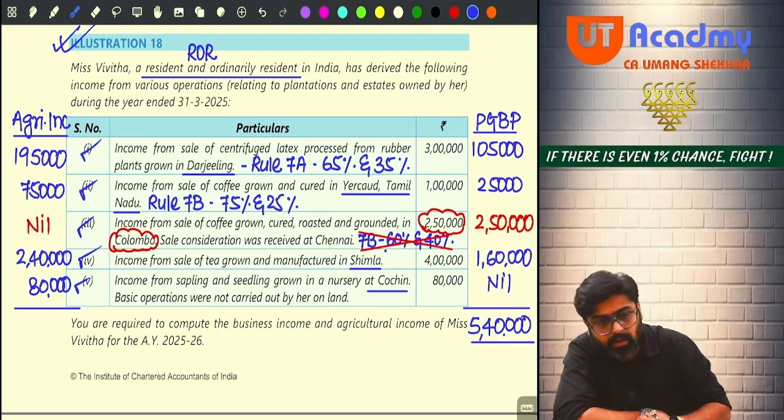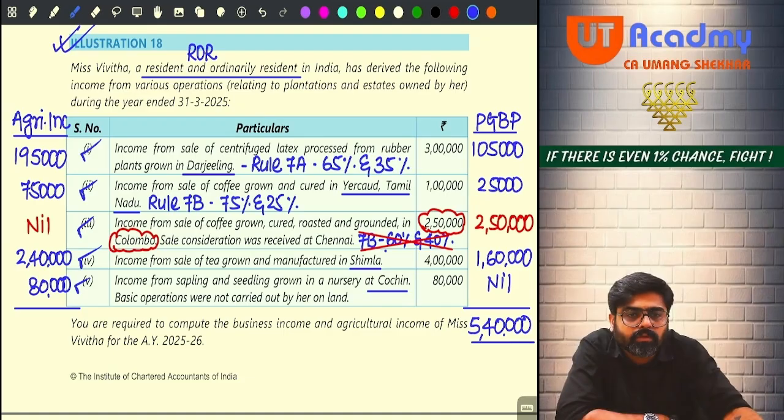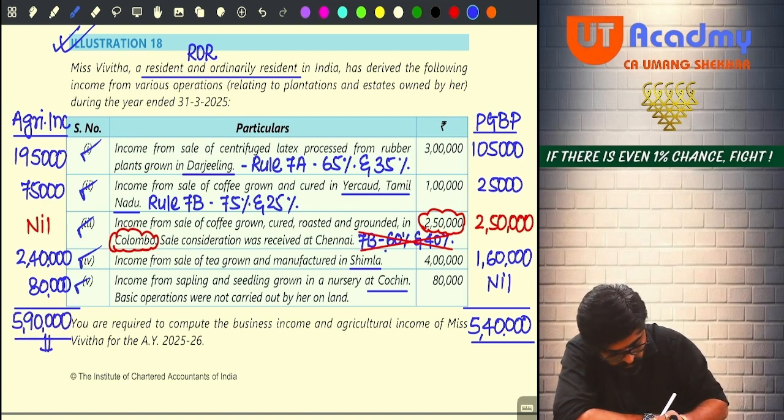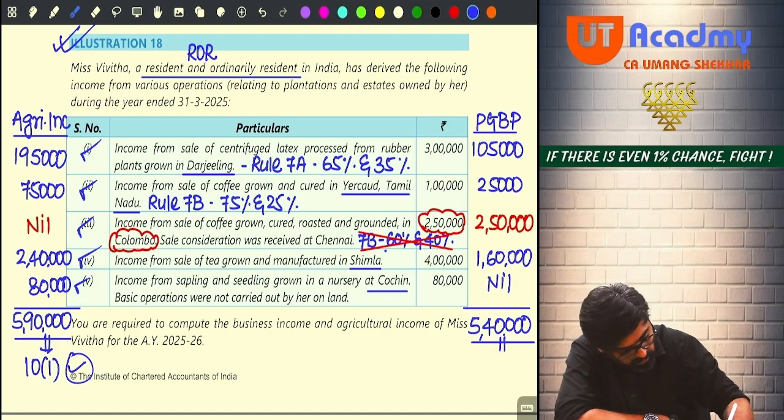And this side how much? 195, 75, 80. How much is that? 590. Okay, 5,90,000. You calculated properly, no? This will be fully exempt under section 10(1), and this you are going to show as your PGBP income. I have already written, will be taxable.